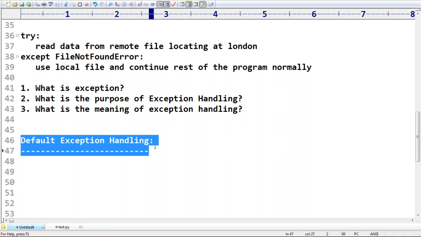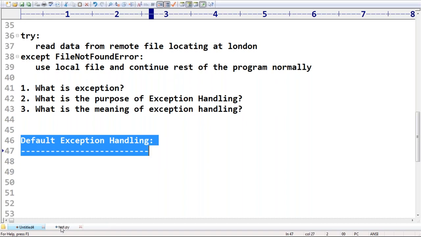Sir, some error occurs. We are not in a position to handle that. I don't know how to handle it, because I didn't write any except block and so on. Immediately, what will the Python interpreter do? Oh, exception raised, no one is handling. How can I continue the program? Immediately the program will be stopped, terminated abnormally, and print the corresponding exception information to the console.